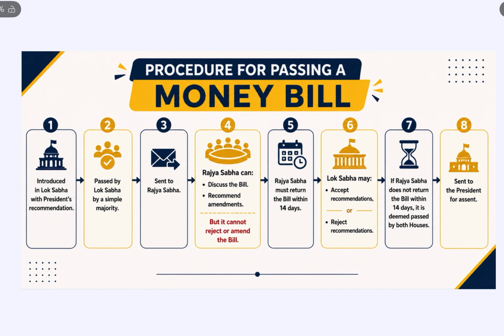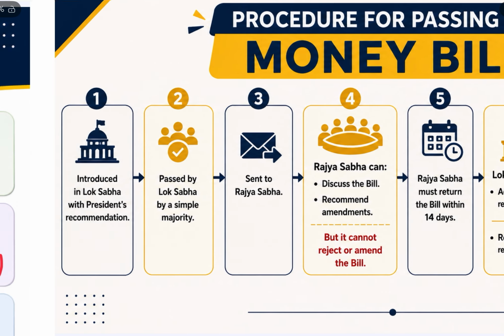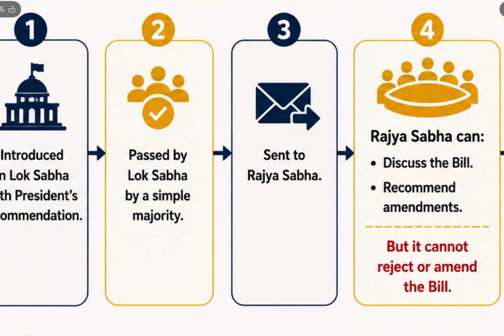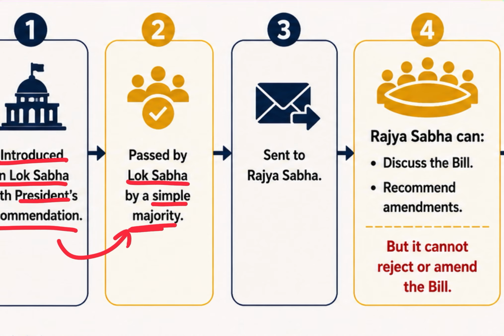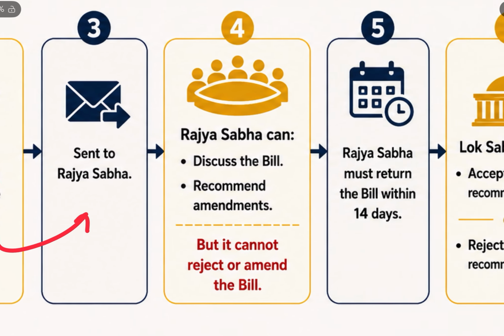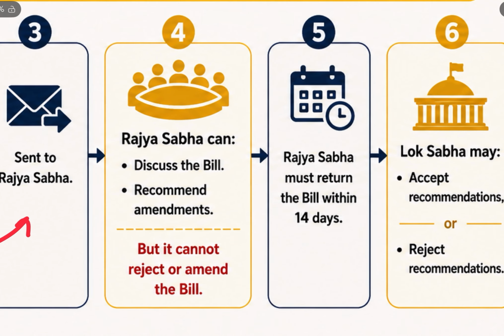Then we have to talk about the special procedure for passing a money bill. The first step is introduction in Lok Sabha with the President's recommendation, as it is necessary. Then after it is introduced with the President's recommendation, it is passed by the Lok Sabha by a simple majority. There is no special majority needed. Just a simple majority is needed to pass the money bill. Then it is sent to Rajya Sabha, because the money bill cannot be introduced in Rajya Sabha.